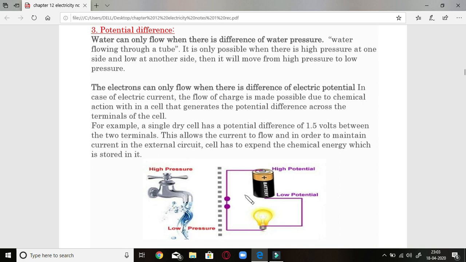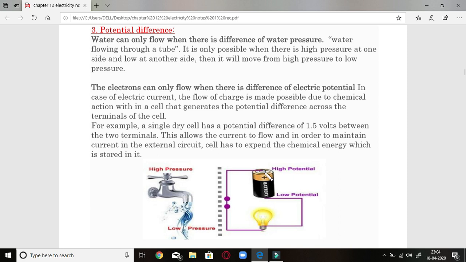And if we look at the electronic flow, we will see that this is a positive terminal. This knob is the positive terminal of the battery, whereas the opposite end is the negative terminal. The positive terminal always has a high concentration of electrons. The reason being that this is positive in nature, and electrons are negative, so they will be attracted towards this end. That's why their concentration will be very high at this end. Therefore it will be at a high potential, whereas the other end will be at the low potential.